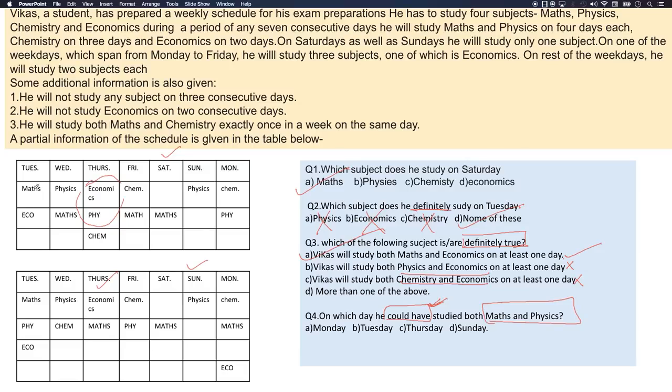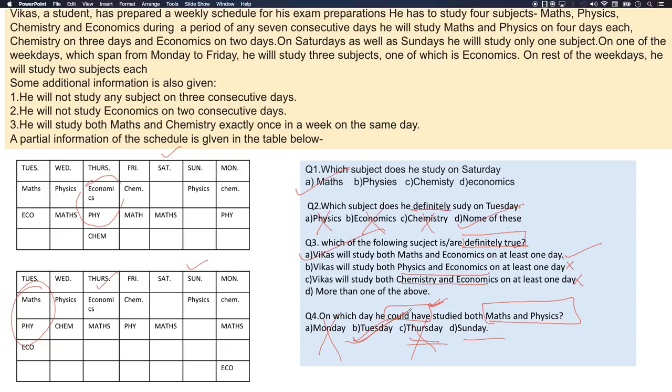So Monday maths and physics? Monday nowhere is it maths and physics, so gone. Tuesday maths and physics, not over here. Over here it's possible, so Tuesday can be a correct option. Let's check for Thursday. Maths and physics, not over here, not over here, so Thursday also gone. Sunday chemistry and physics, maths, nowhere maths and physics, so the correct option is B.